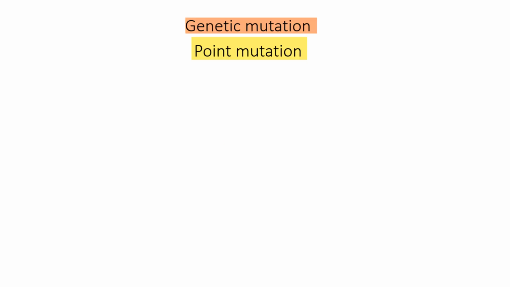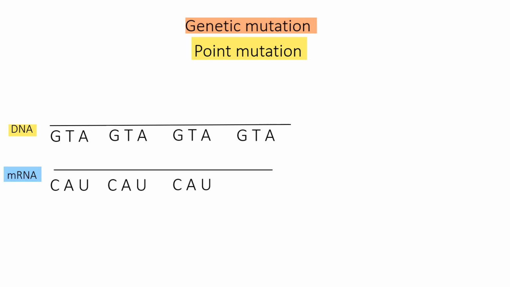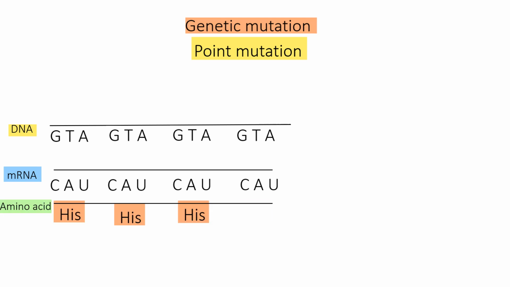We can see point mutation with the help of an example. The DNA bases are as such. The corresponding mRNA bases are as follows, which will code for particular amino acids like histidine. If there is a substitution, say G is replaced by C in DNA, the corresponding complementary base in mRNA will also change, which will cause a change in amino acid as well. But in case of substitution or point mutation, we can see that only one amino acid is altered. Rest of the amino acids remain same.